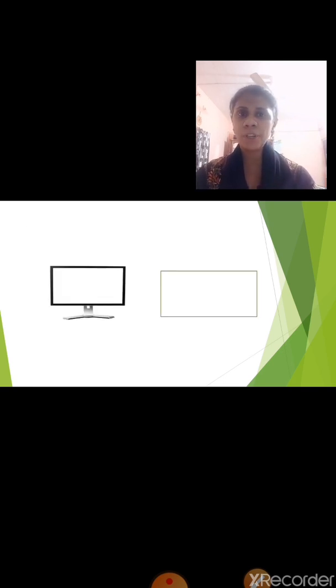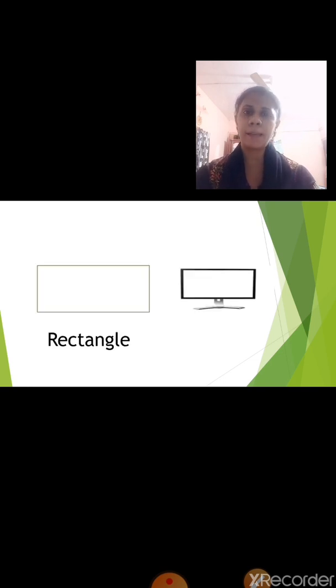Now on your screen, can you tell me what is seen? Yes, it is a screen of a computer. Now identify the geometrical figure. Which shape is this? Think and tell me. See the picture and answer. Yes, it is a rectangle.